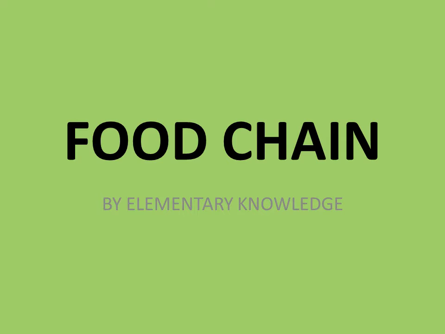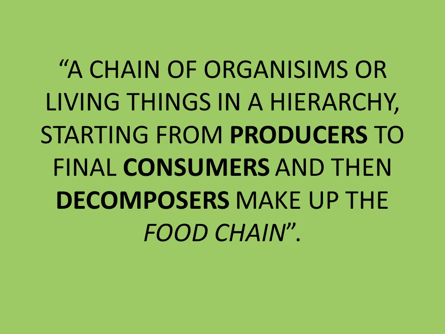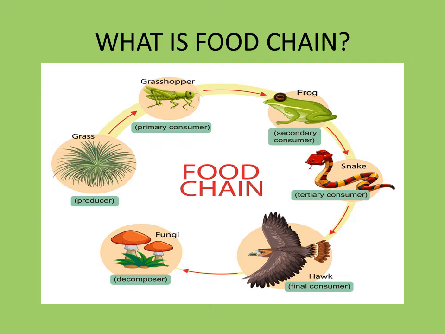Today we are going to talk about the food chain. A food chain is a chain of organisms or living things in a hierarchy starting from producers to final consumers and then decomposers. This is the pictorial representation of the food chain. The food chain is composed of producers, primary consumers, secondary consumers, tertiary consumers, final consumers, and then decomposers.